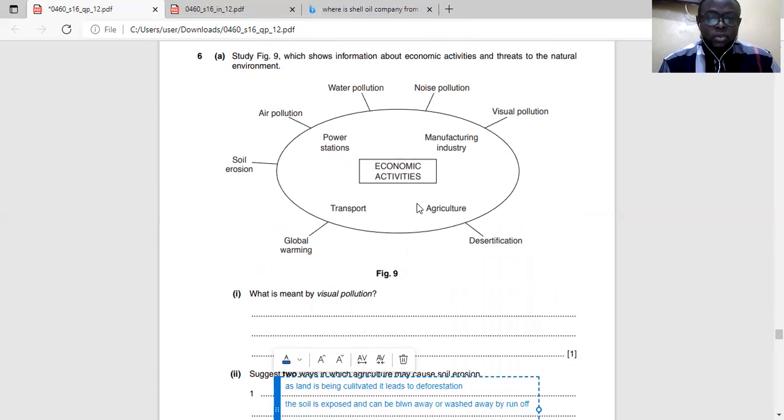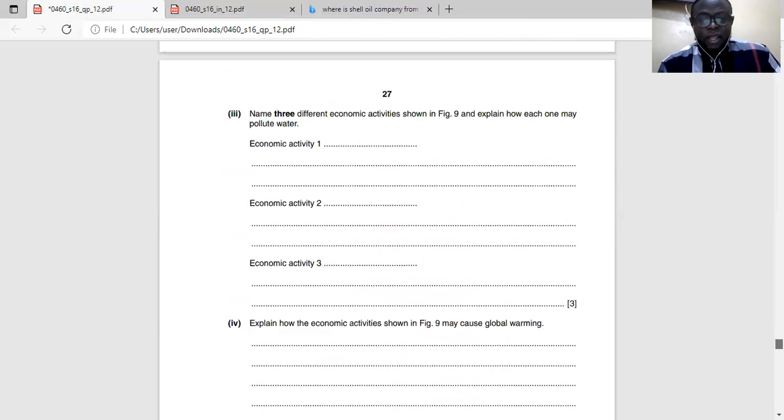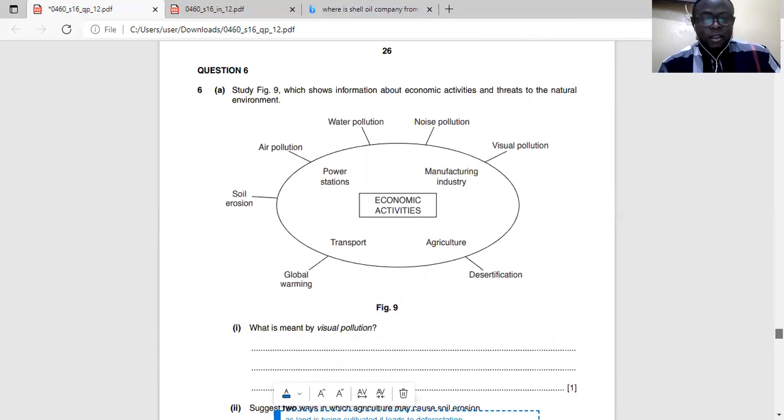Talk about agriculture, the use of fertilizers. Many of them will be washed into the rivers and they are chemicals. So when they are washed into the rivers, they contaminate the rivers. Those fertilizers might make the river unusable for the villagers and people that live around that area. Another point here is transport.